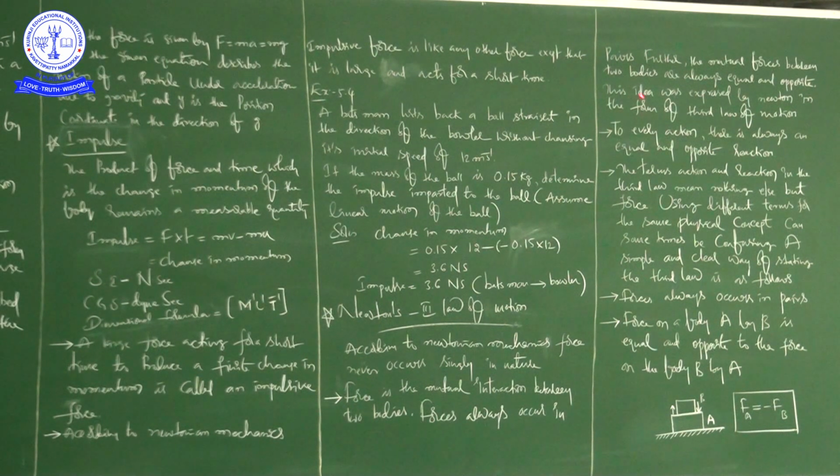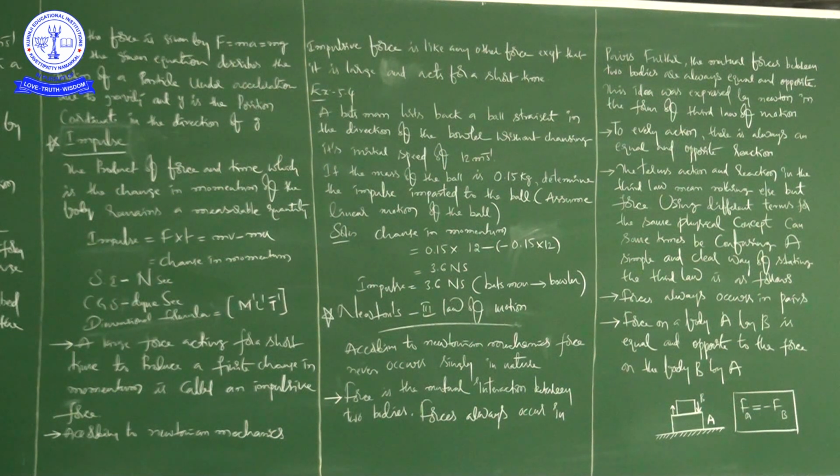So what is the statement? To every action there is always an equal and opposite reaction. This is the statement of Newton's third law of motion.